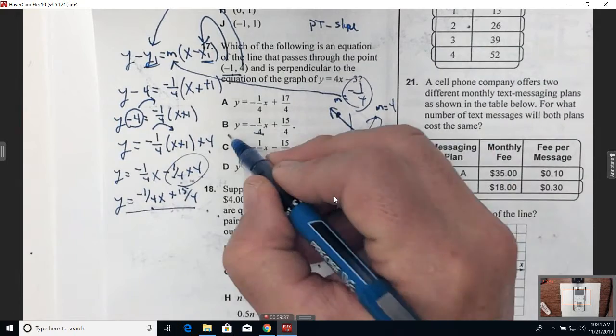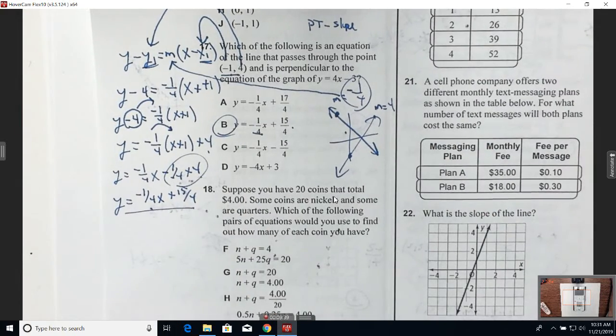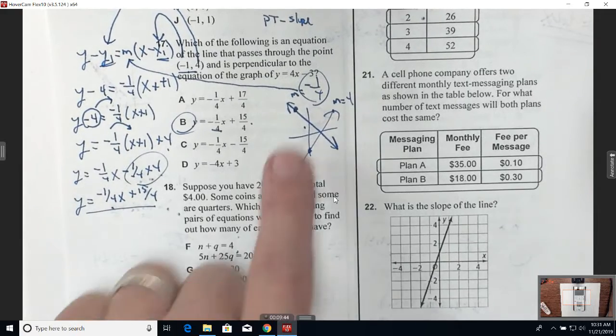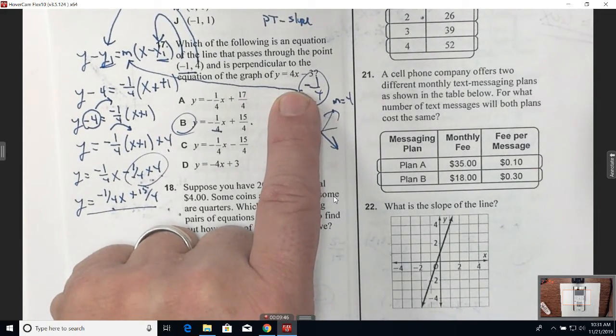-1/4 x plus 15/4 is B. You got it? Any questions about that? Point slope form. You're going to see that for parallel lines and perpendicular lines on your test. I already did this earlier in the lesson too.